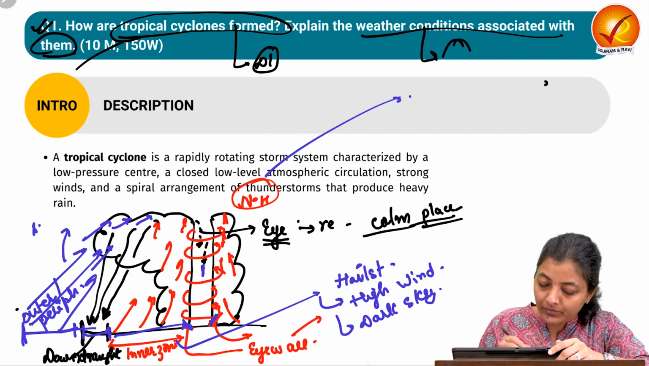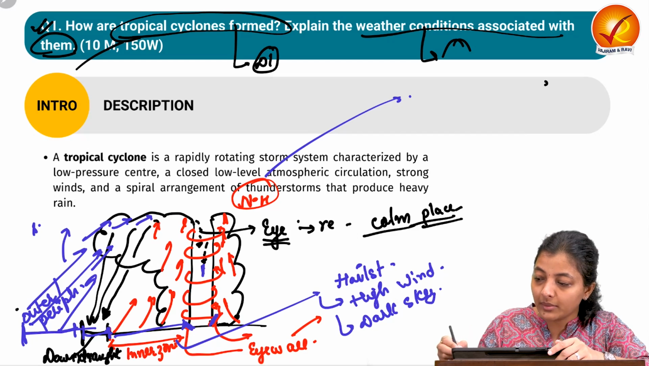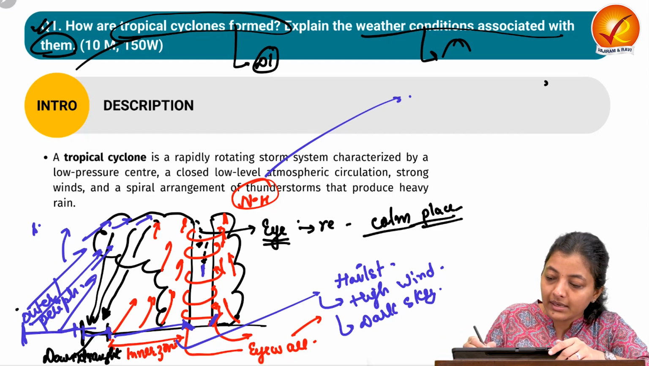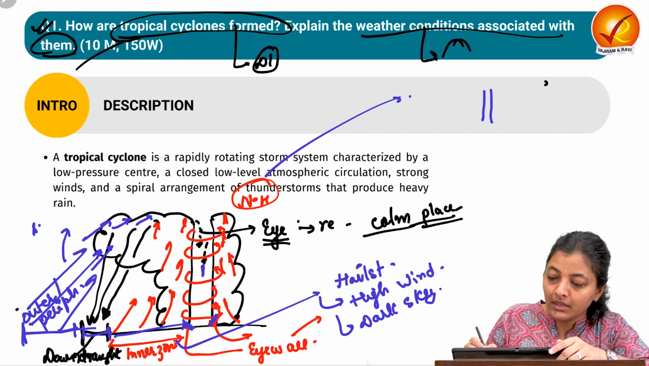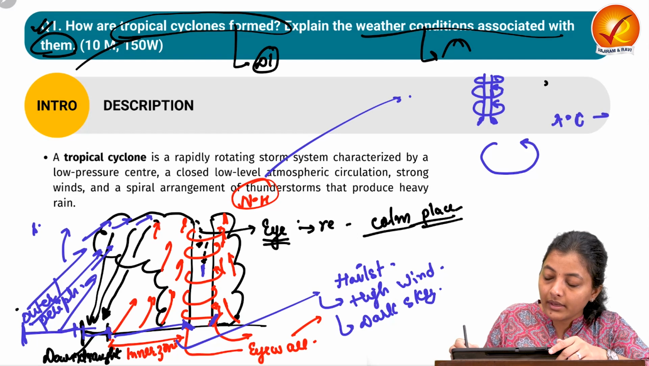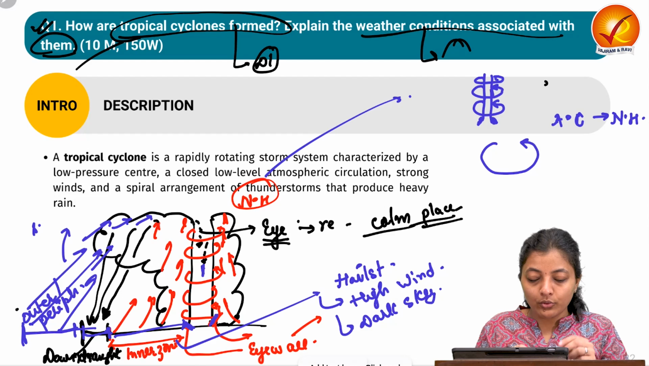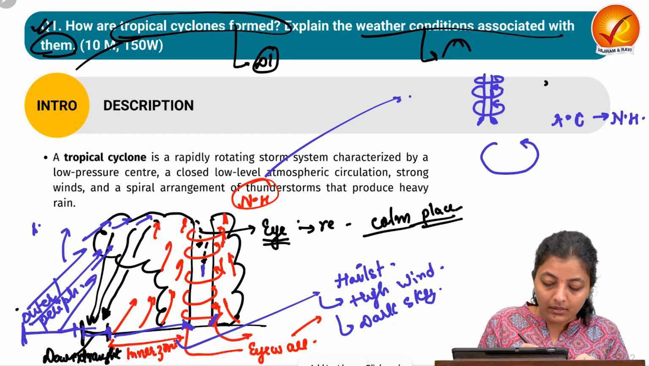Now let's see why I said that eye wall is the area of the maximum destruction. Let's see, this is the eye and this area, this eye wall is moving like this. It means this area is moving like this in anti-clockwise direction in northern hemisphere. Now let's suppose that a human being is standing over here.